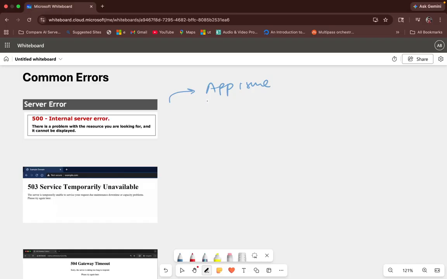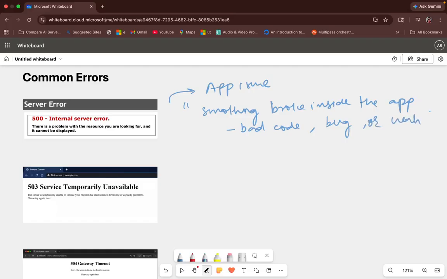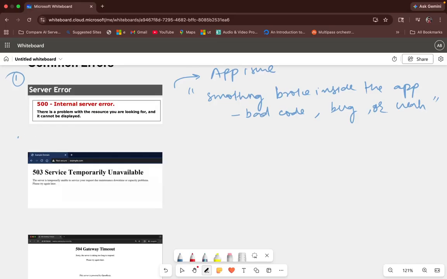So what kind of issue? Here we need to directly go and check that there is something wrong with the application. Something broke inside the application. What could be the reason? It could be bad code, or a bug inside, or the application itself is crashing, or maybe some of the other dependencies are not working fine in production. So those could be some of the issues why you see the first error, that is called internal server error. The second error that we very generically see out there is called 503 service unavailable.